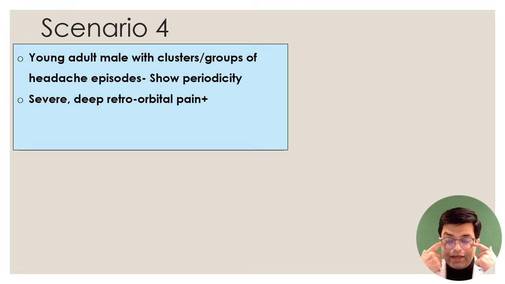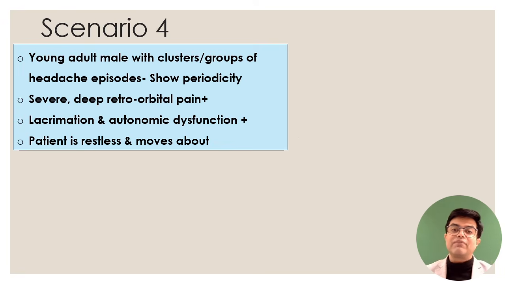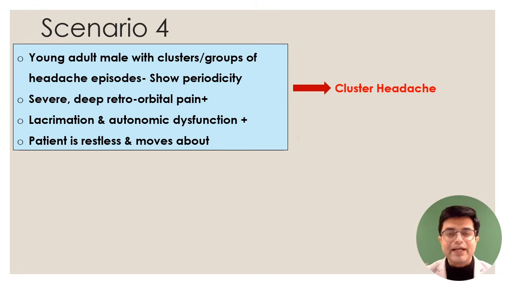severe pain retroorbitally, and lacrimation may be present in the patient. Autonomic dysfunction, excessive perspiration, excessive salivation, these symptoms may be present sometimes, and the patient is restless and moves about. It's the opposite of migraine. In migraine the patient prefers to sit down quietly. Here the patient is restless and he tries to walk around, walk around, walk around. If you get a scenario like this, the likely diagnosis is cluster headache. The points I have taken, every single point is important in one way or the other. So cluster headache is the likely diagnosis.